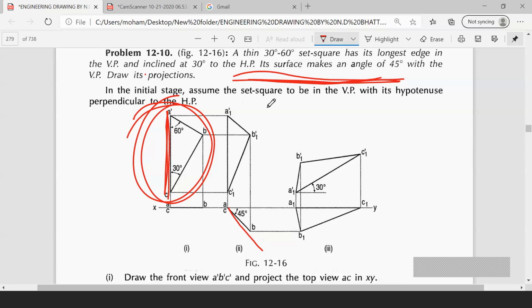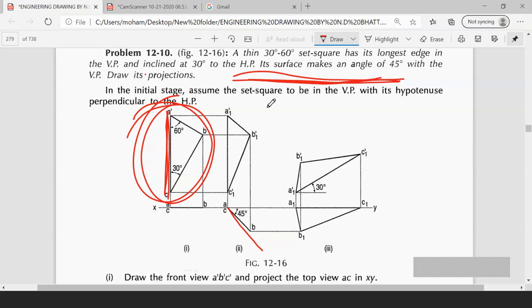Yes, edge is resting on VP means first of all we have to put our surface parallel to the reference plane which is resting. So here the surface is resting. Surface edge is resting on VP means if we have to put it parallel to VP, it should be consisting on VP. So the total plane surface is consisting on VP. Whenever the plane surface is consisting on VP, its top view comes on XY. All of you just have to remember this point.